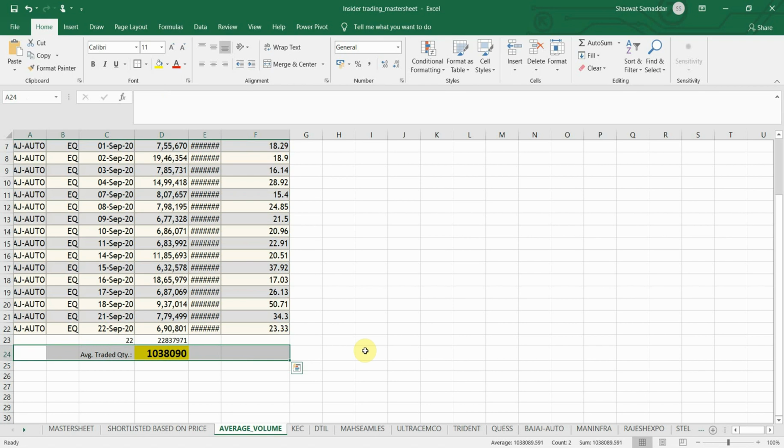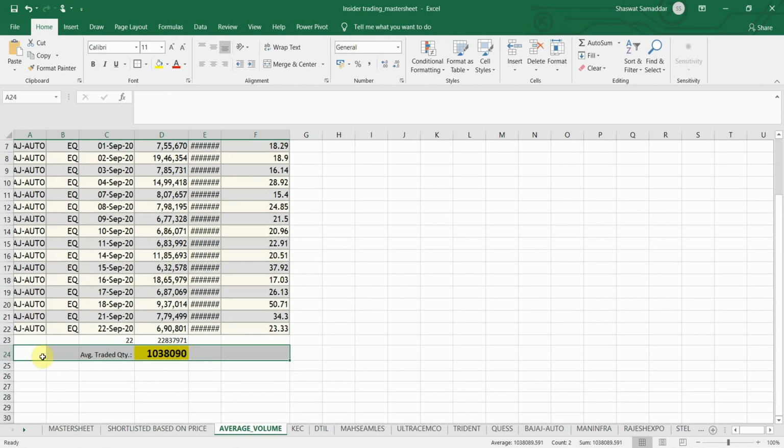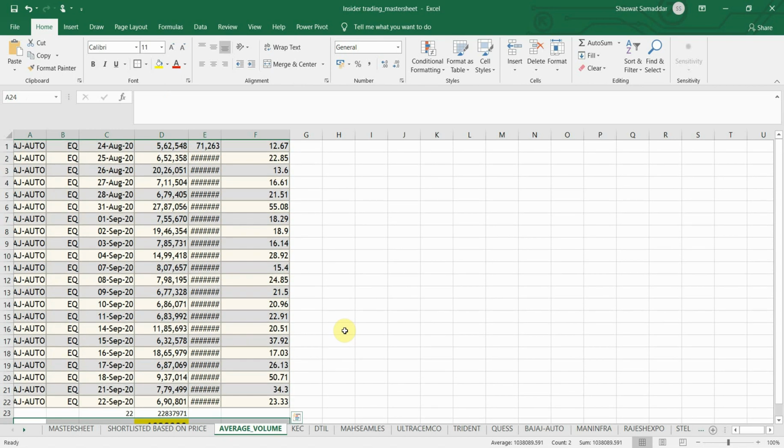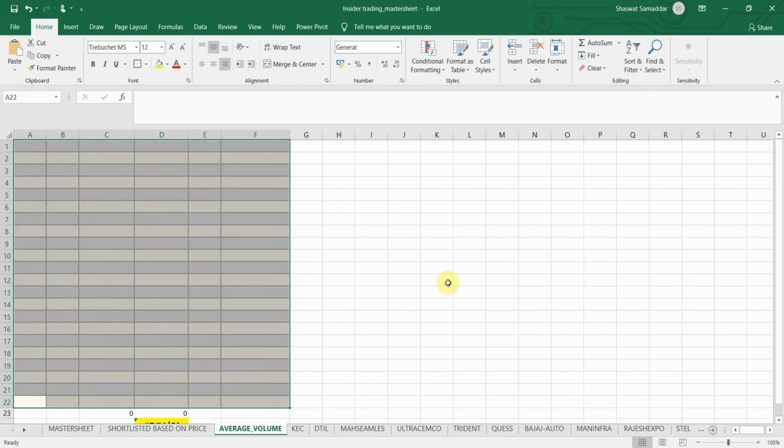When you do the analysis of 20-30 stocks, you get to know roughly what a good average traded quantity number is. So okay, let's not delete the Bajaj Auto.